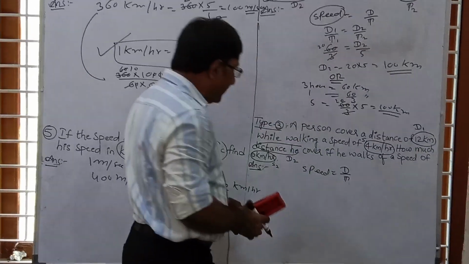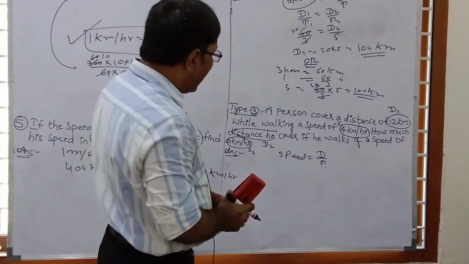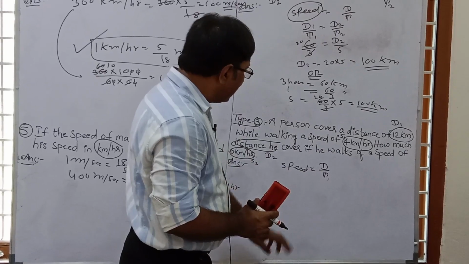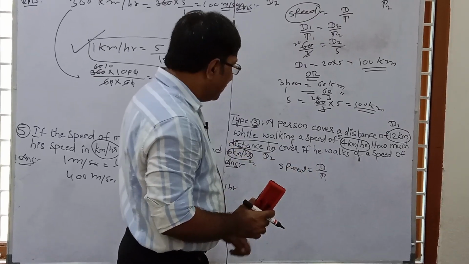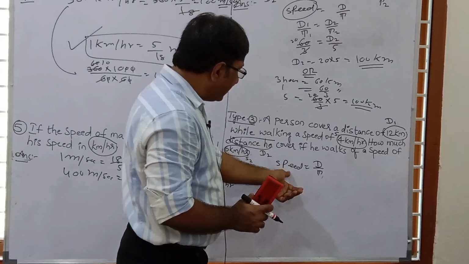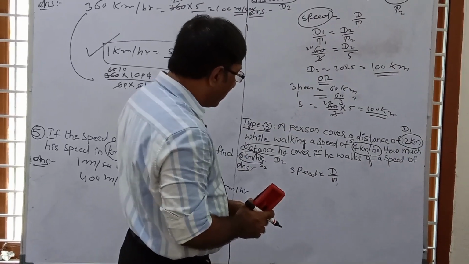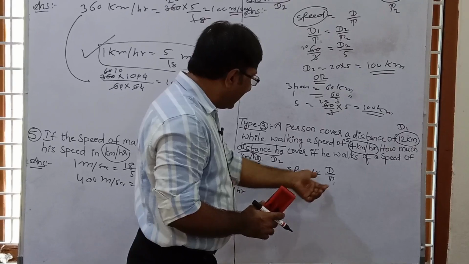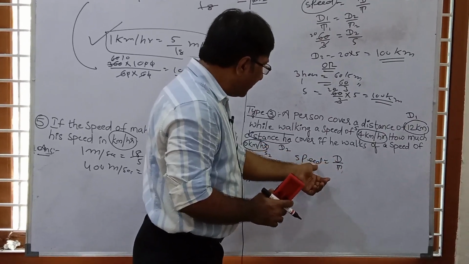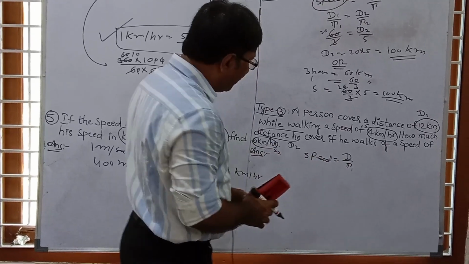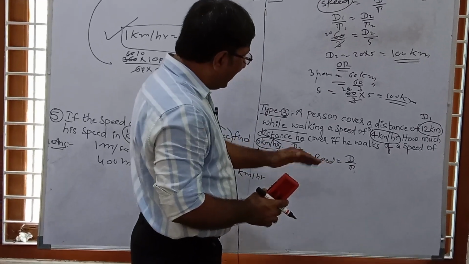So speed equal to distance upon time, and here time is not given. Only a relation of speed and distance is given. So speed and distance, what is the relation? If you go for time, then time equal to distance upon speed.